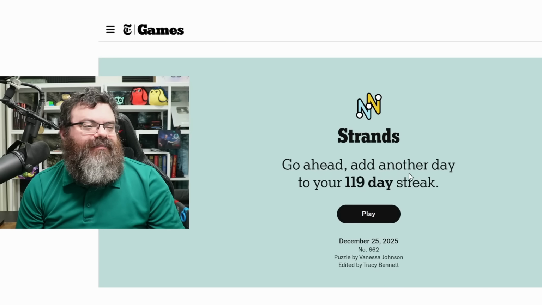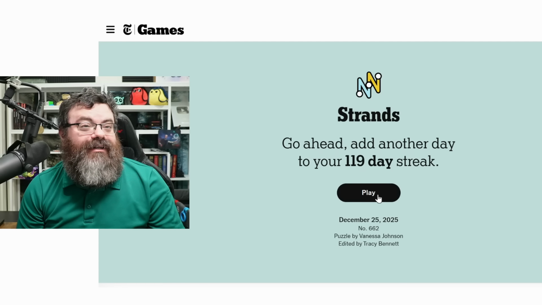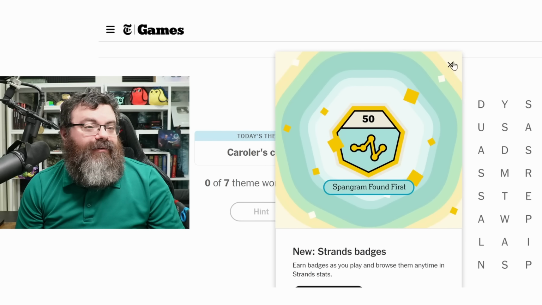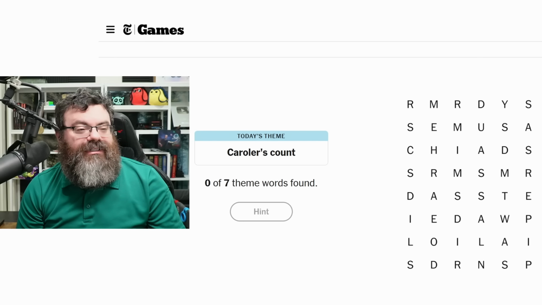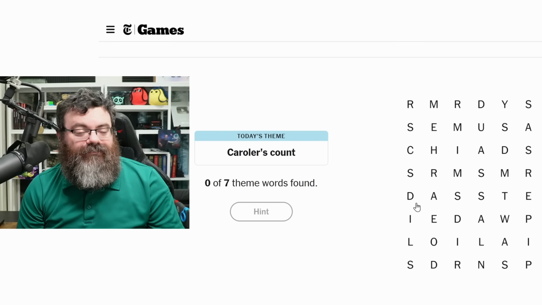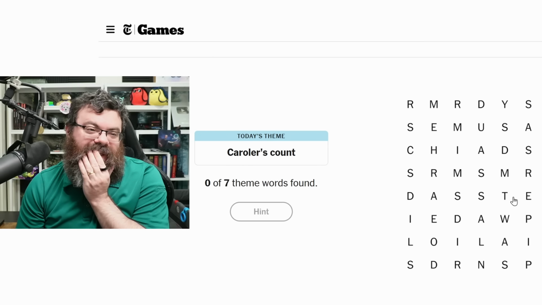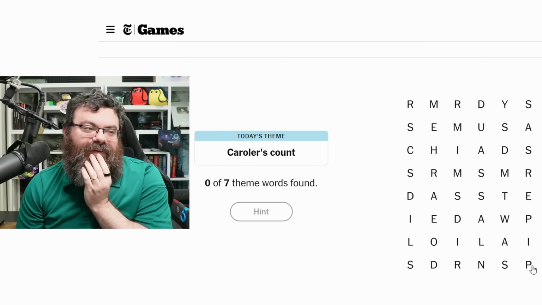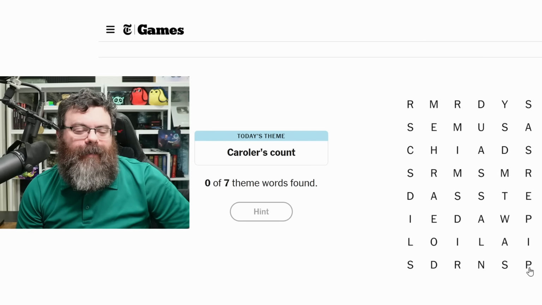And this is our last puzzle for the day. This is going to be Strands. All right. Today's theme is Carolers Count. Carolers Count. They sure do. What do we have going on here? Carolers Count. I mean, it's got to be Christmas related, right?